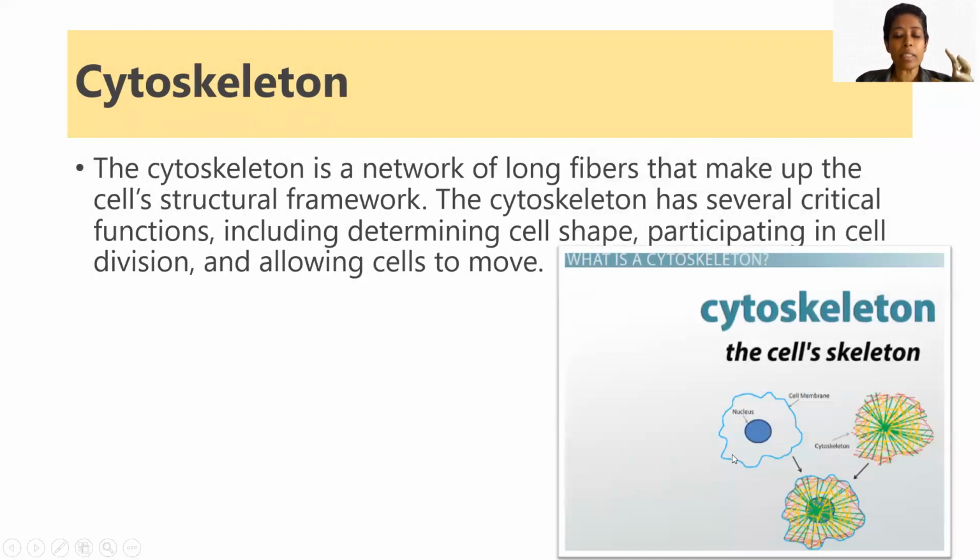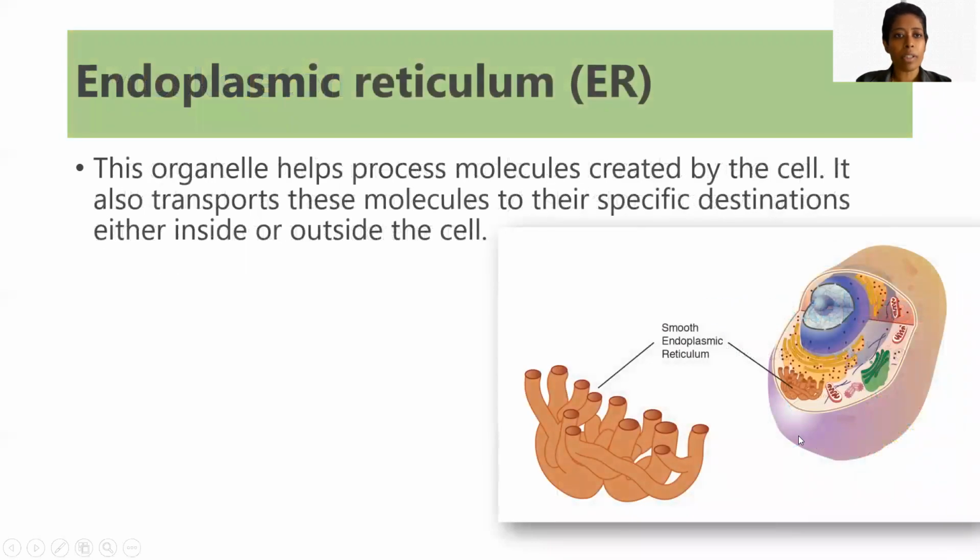Now, going further, cytoskeleton. Cytoskeleton helps to divide the cell and helps to form the shape of the cell. These are the long fibers which connect every single structure of the cell. It's a complete framework. Its function is obviously critical in nature. As you can see over here, it is the complete cell structure, long fibers, which is so-called the cytoskeleton.